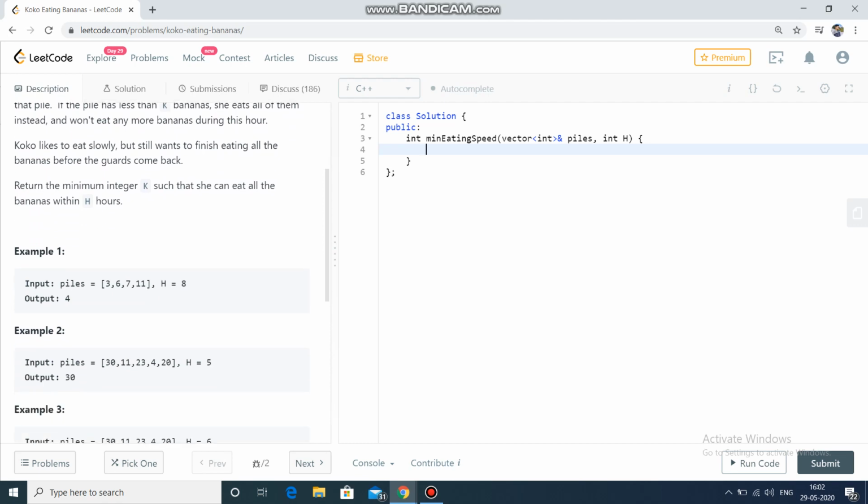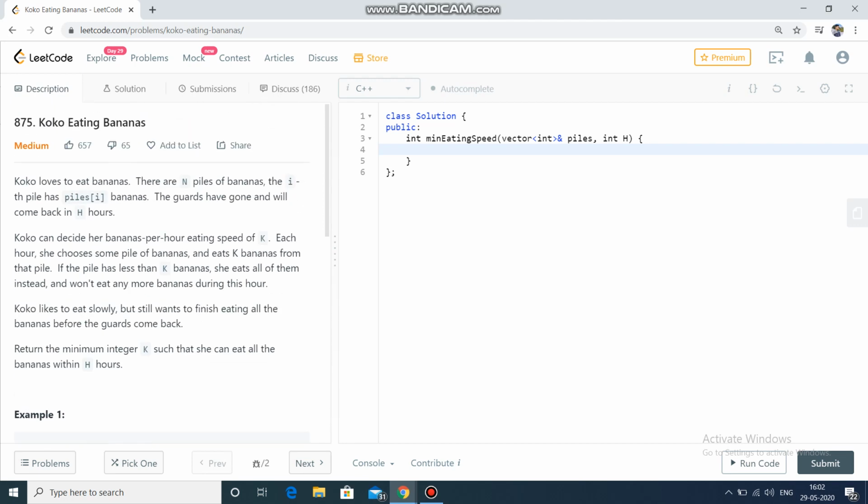The piles contain 3, 6, 7, 11, and h is 8. So she has to eat all these bananas within 8 hours. If she eats 4 bananas per hour, the first pile takes 1 hour, the second pile will take 2 hours, the third pile will take 2 hours, and the fourth pile will take 3 hours. So 3 plus 2 is 5, plus 2 is 7, plus 1 is 8. She'll be able to complete the task in 8 hours.